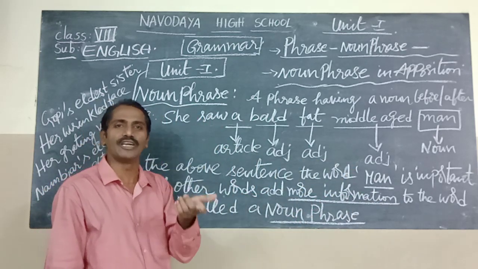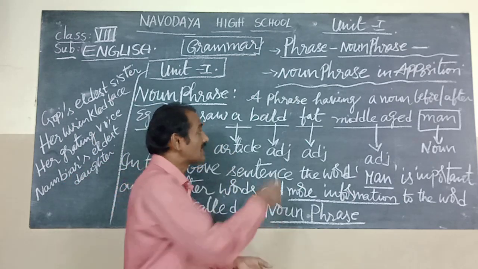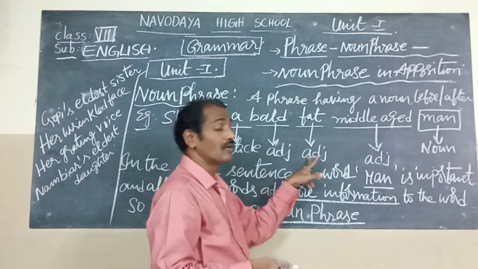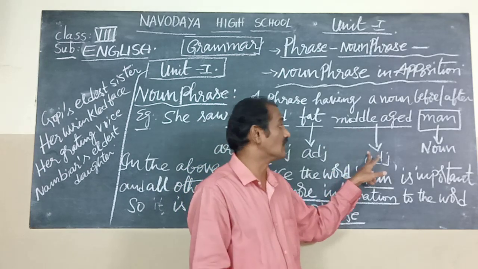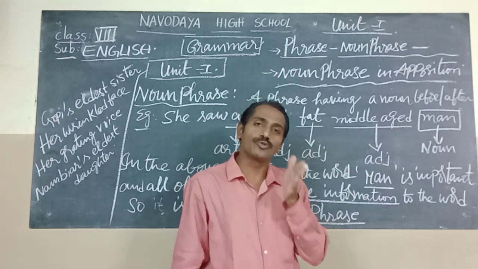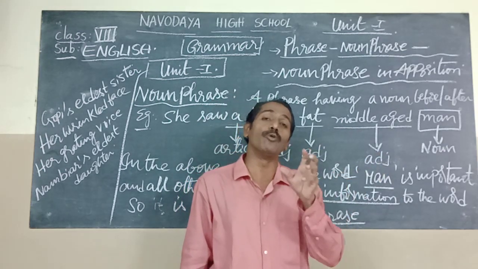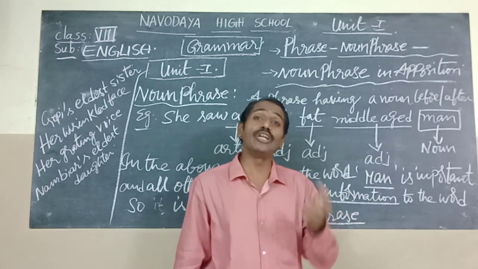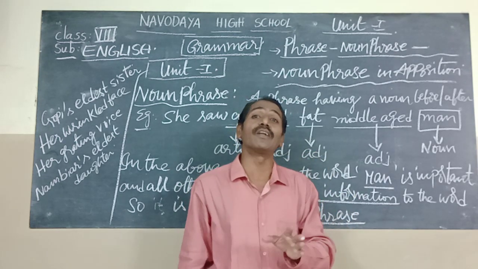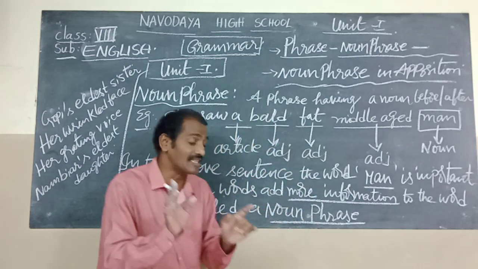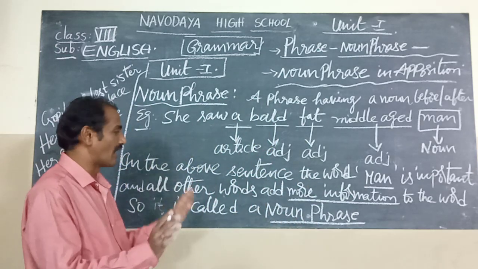What are those words? A, bald, fat, middle-aged. These four words give more information to the noun. This is called a noun phrase.